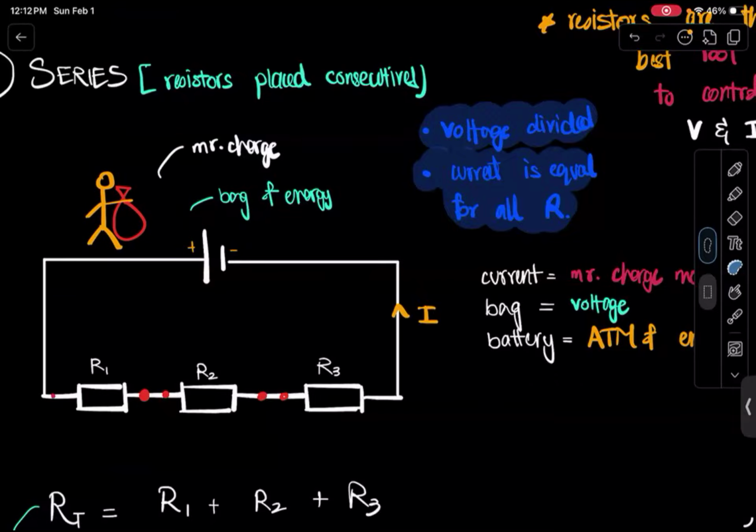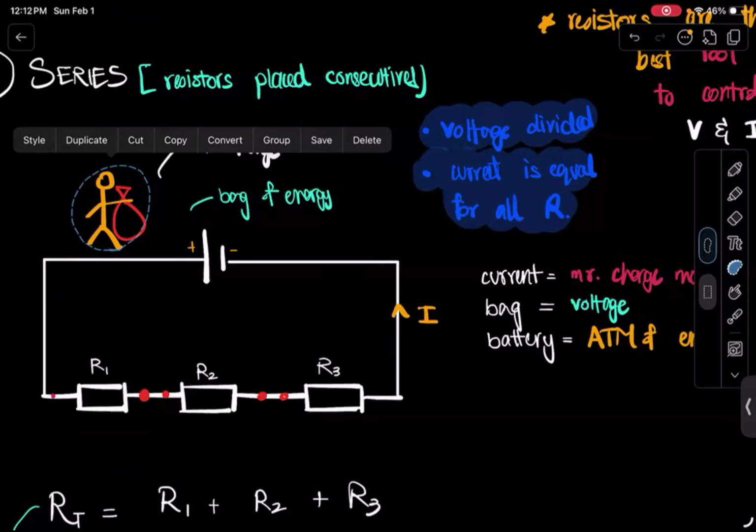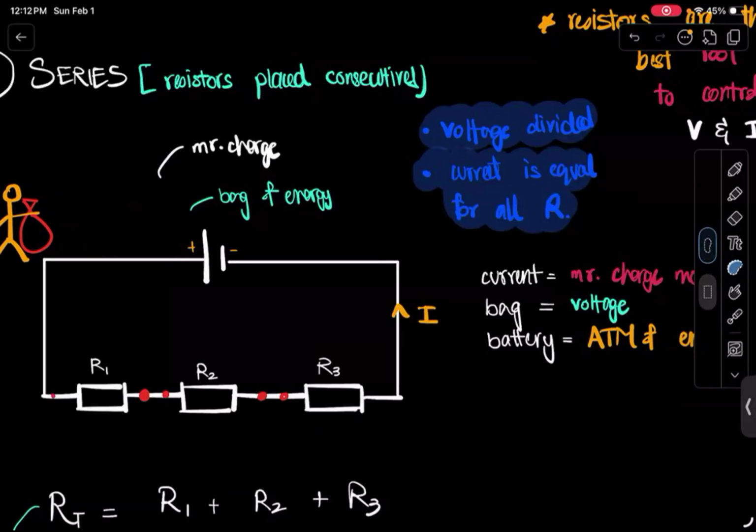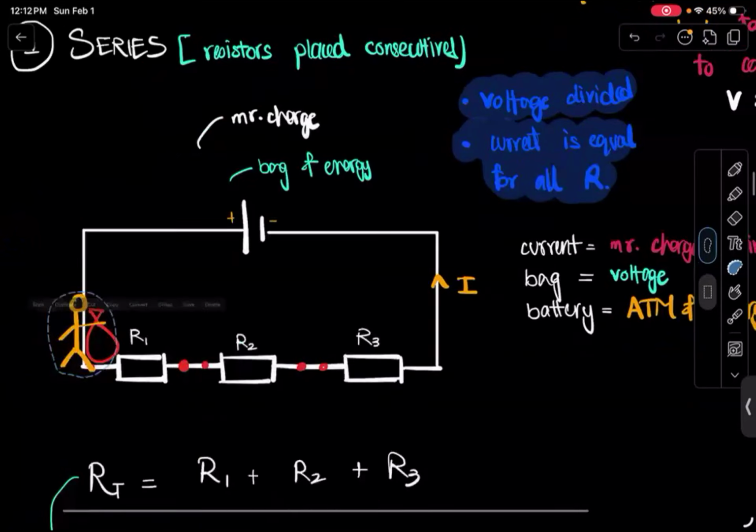Okay, he's going to take his bag of energy with him. Now, where did he get his energy from? From the battery. Now, what he's going to do is, Mr. Charge, which is basically, if he moves, then that becomes current. He's going to take his bag of energy, he's going to start running, and so forth. And then he reaches R1.